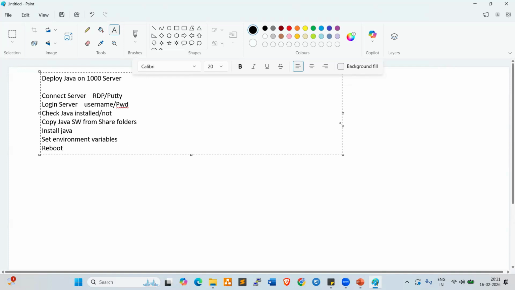Reboot and restart are both the same. Once we restart the server, the changes will be reflected. These are the steps we need to follow step by step to deploy Java on a single server.